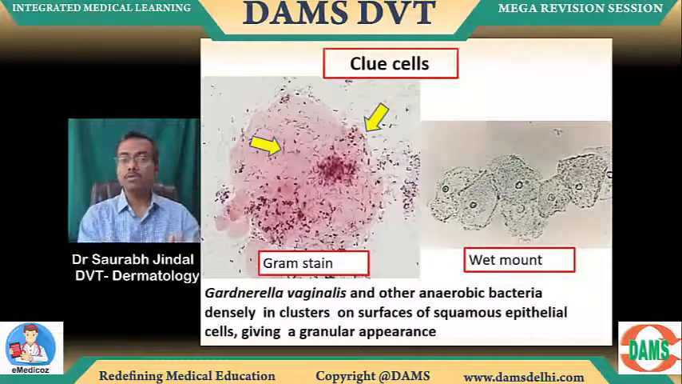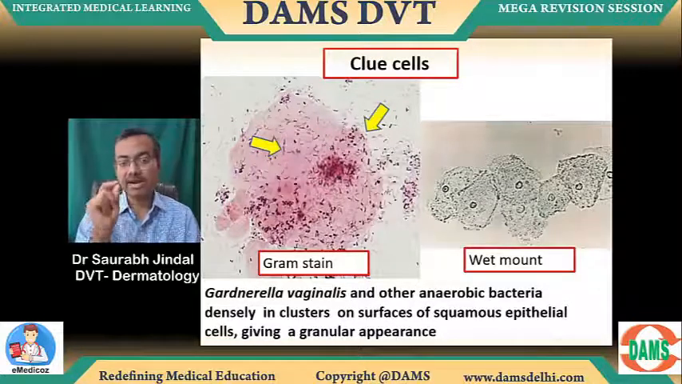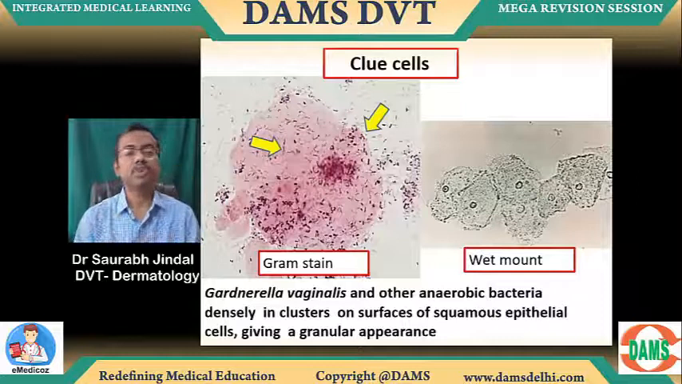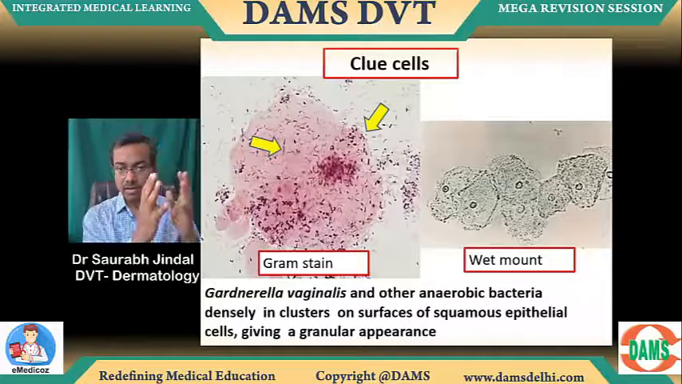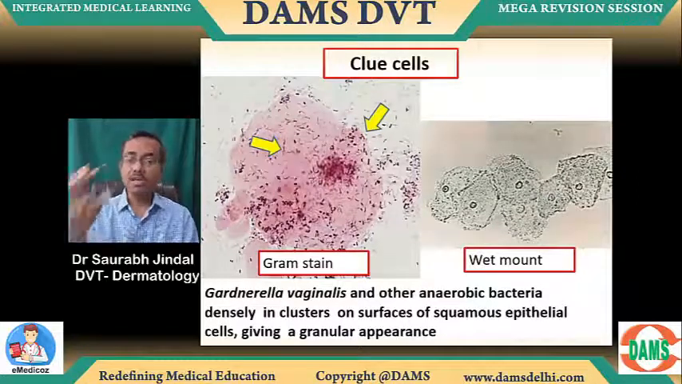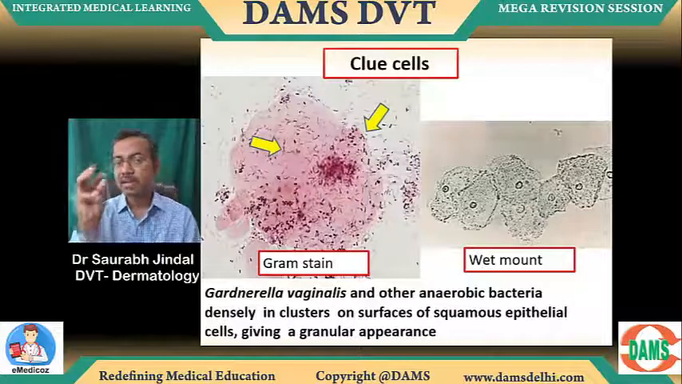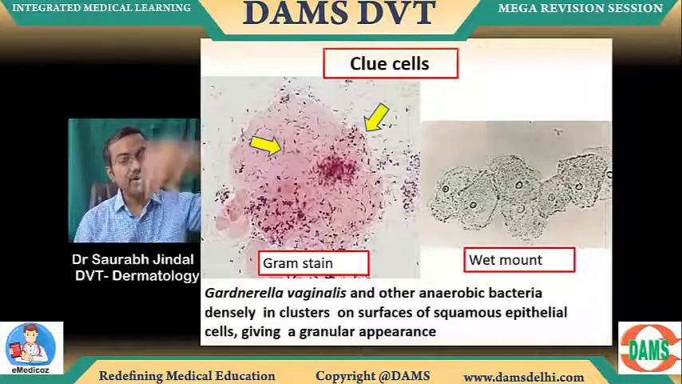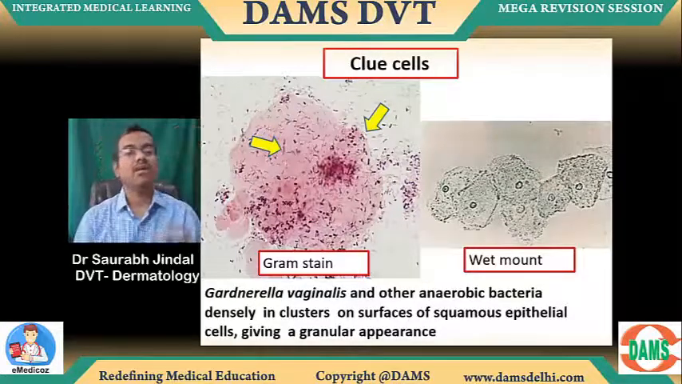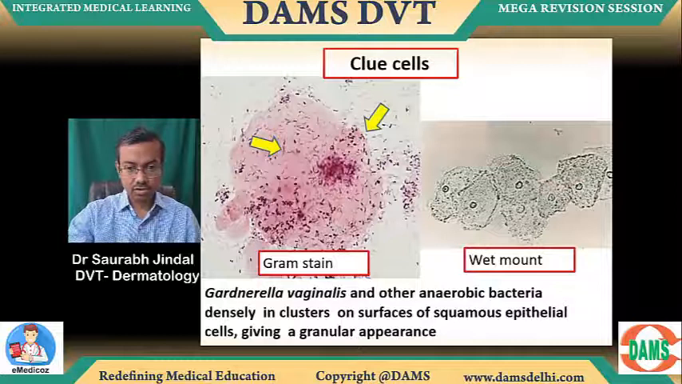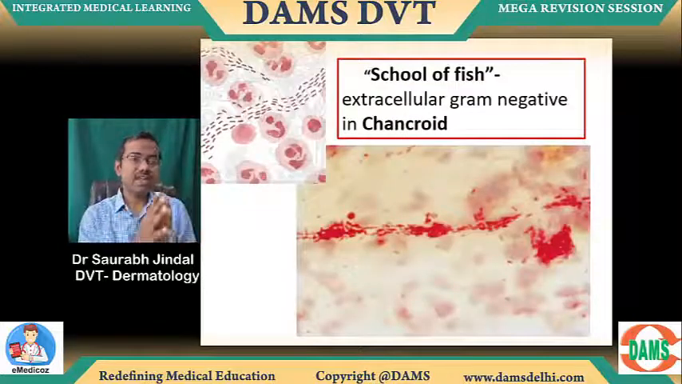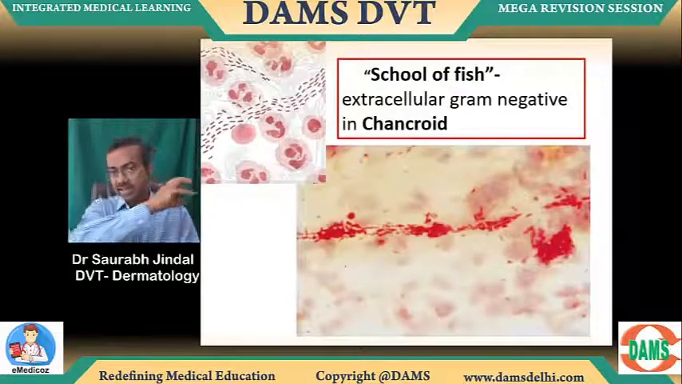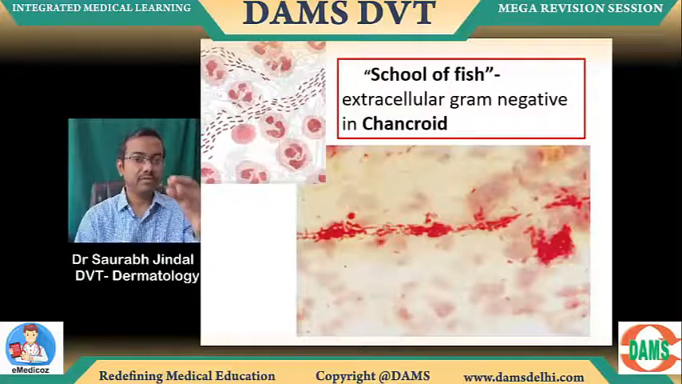Okay, clue cells, again something important for microscopy in bacterial vaginosis. Okay, the yellow arrows are pointing to those Gardnerella organisms on the surface of the vaginal epithelial cell on a wet mount or a gram stain. On a wet mount on the right side, you can see some stippled, we call it a stippled appearance. That is typically the stippling of the organism on the vaginal epithelial cell of bacterial vaginosis. Okay, school of fish, again important microscopy, chancroid, extracellular gram-negative organism, typically for chancroid disease.